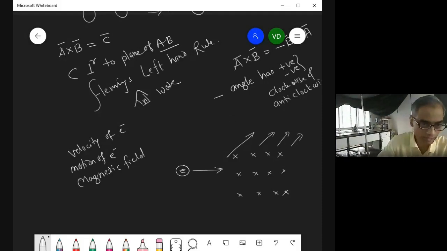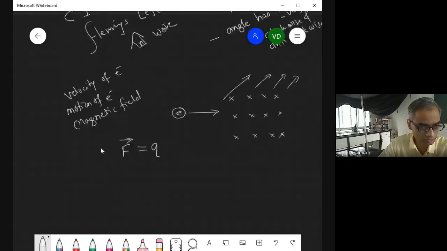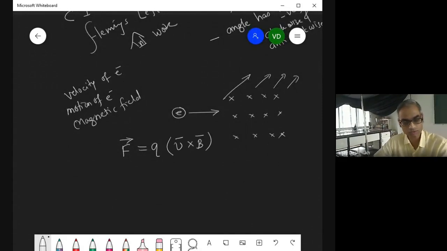Okay, and the electron is moving like this. Then the force acting on this electron is actually the vector cross product, V cross B, where V is the velocity of electron and B is the magnetic field. And then from this we calculate the force on the electron.